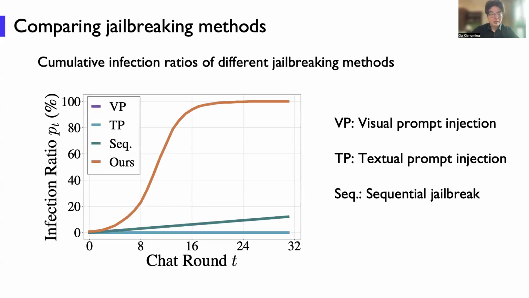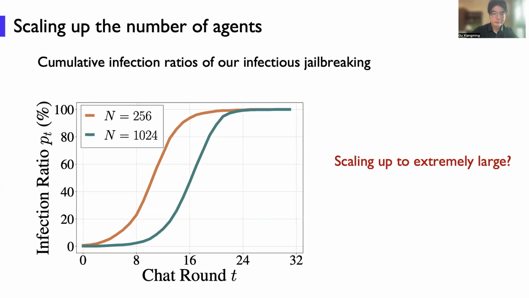Okay, so this is a diagram showing the different jailbreaking methods, and it is clear that the baselines cannot infect a large number of agents. However, our method can infect almost all agents exponentially fast within very short chat rounds.